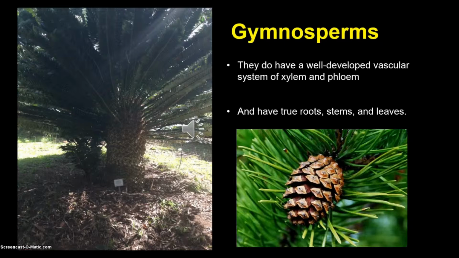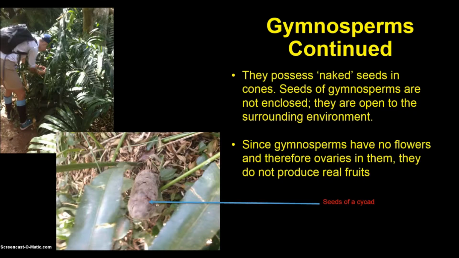Gymnosperms. It has vascular tissues for transport of water and nutrients, but companion cells are absent. They possess root and shoot systems. They also possess naked seeds and cones. Seeds of gymnosperms are not enclosed, but are instead open to the surrounding environment.